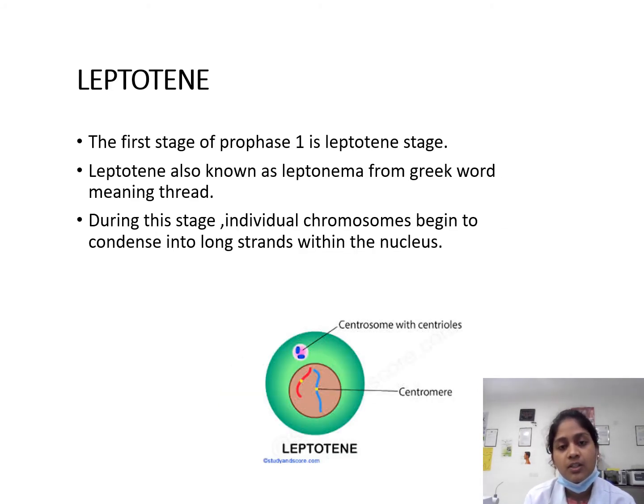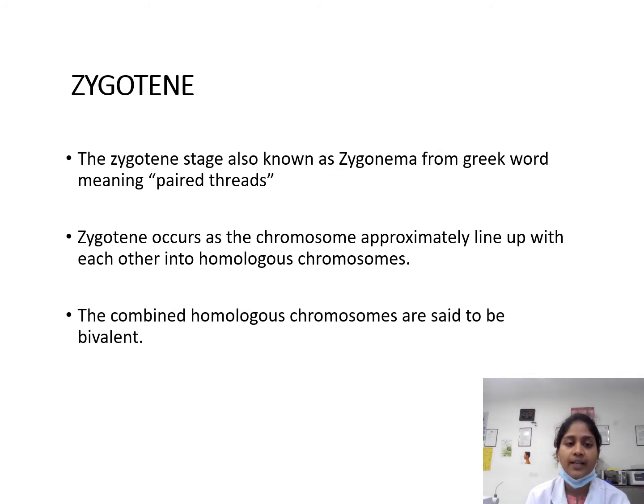Leptotene, the first stage of prophase 1, is also known as leptonema, from the Greek word meaning thread. In this stage, the individual chromosomes begin to condense into long strands within the nucleus. In the picture, we can see a centromere, and a centrosome with centrioles can also be seen. Zygotene. The zygotene stage, also known as zygonema, is from the Greek word meaning paired threads. Zygotene occurs as the chromosomes approximately line up with each other into homologous chromosomes. The combined homologous chromosomes are said to be bivalent.